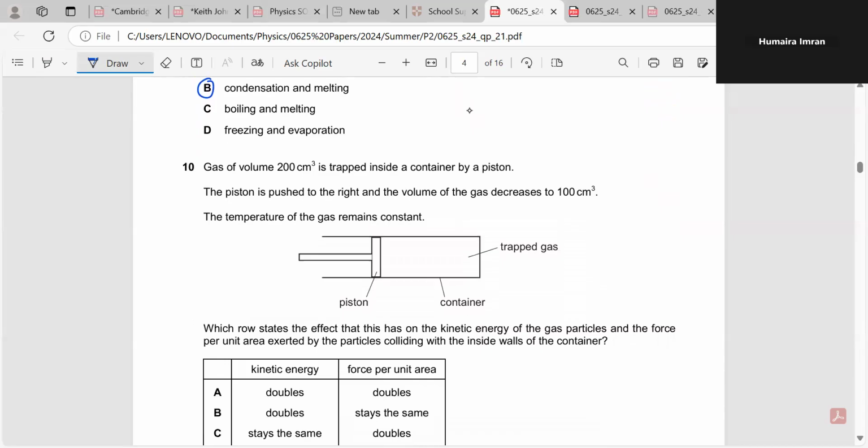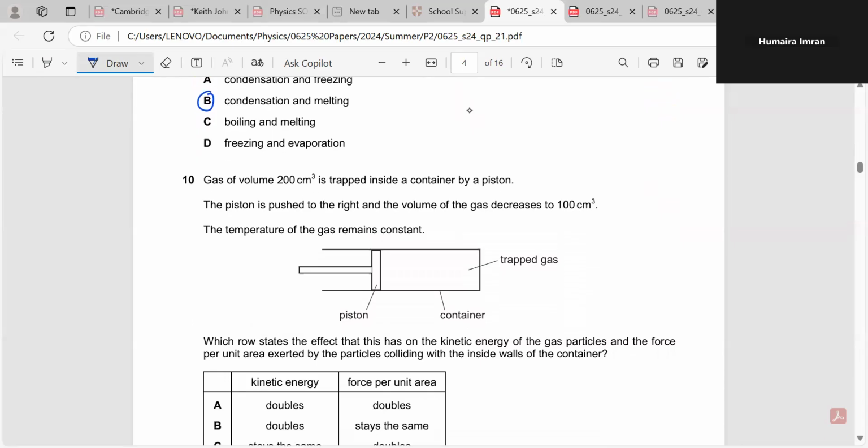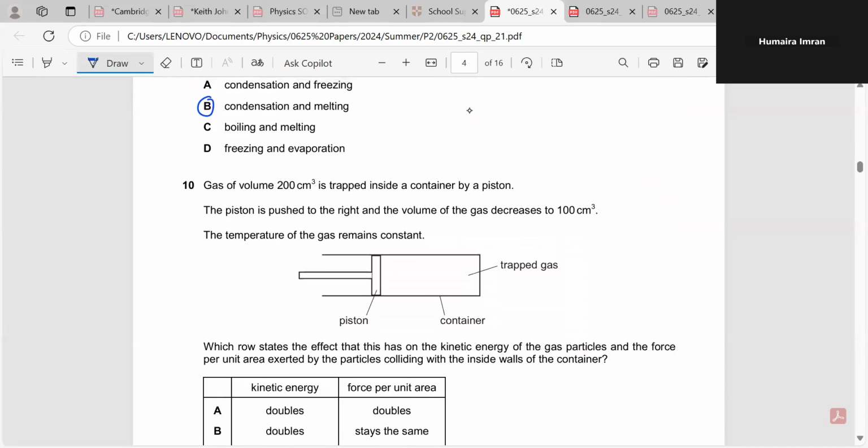Okay, question number 10 now. Gas of volume 200 centimeter cube is trapped inside a container by a piston. The piston is pushed to the right, like towards this. Its new position is, for example, this one. Or you can exactly say that it reduces to half of it, because it reduces from 200 to 100.